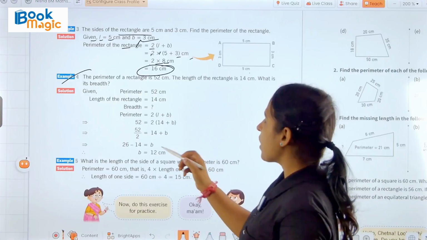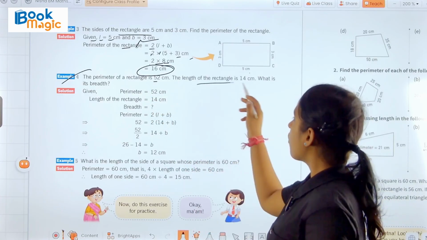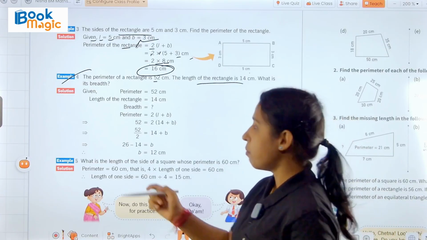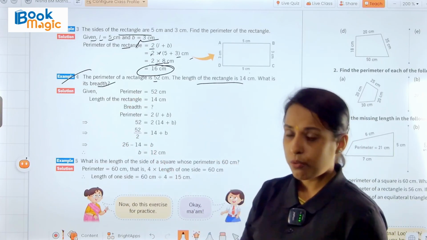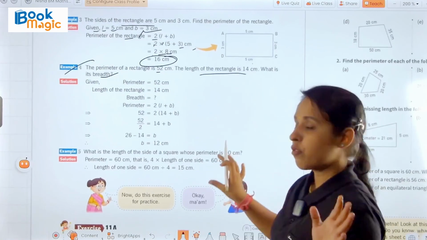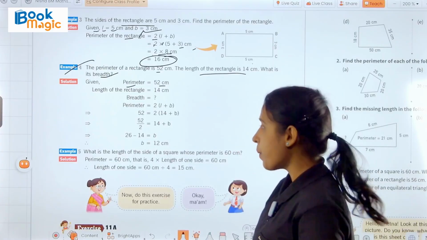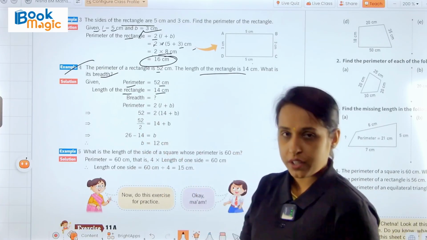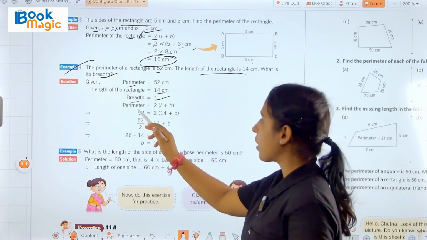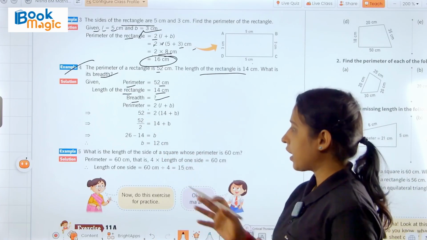Okay, so the perimeter of a rectangle is 52 centimeters and the length of the rectangle is 14 centimeters. Now we have to find out the breadth of the rectangle. We can easily find it because we know the formula. Given is perimeter 52 centimeters and length 14 centimeters, and we have to find the breadth. As we know, perimeter equals 2(L + B).